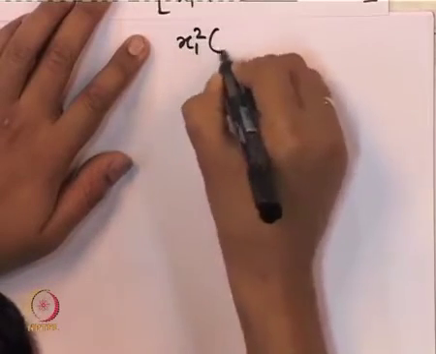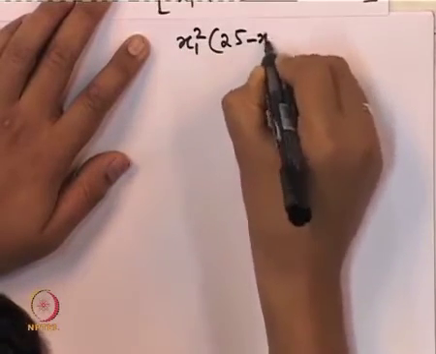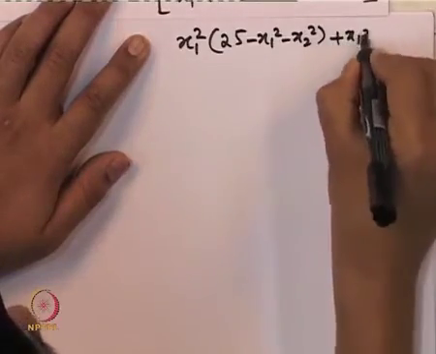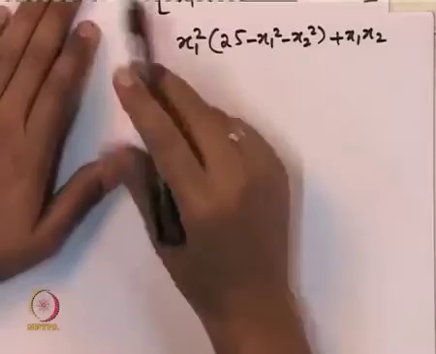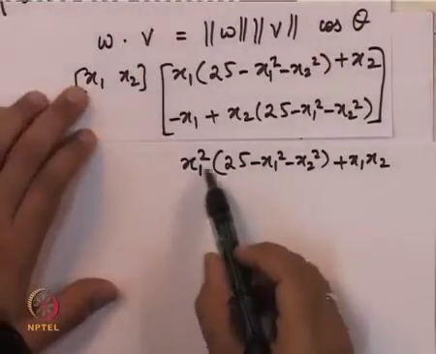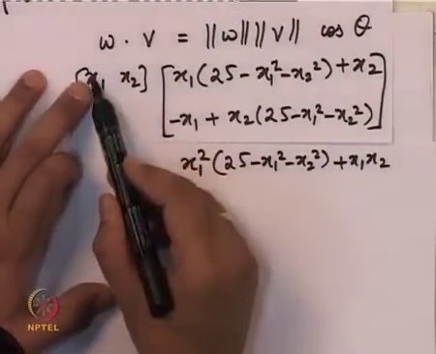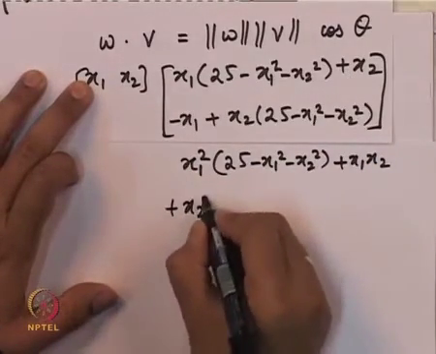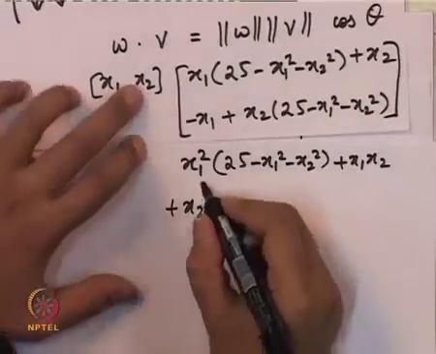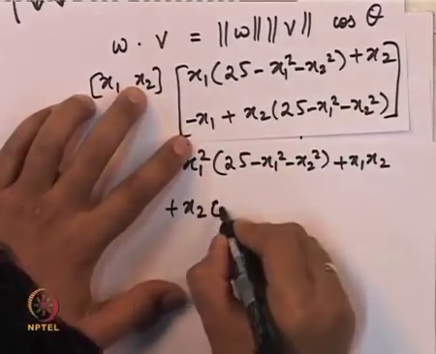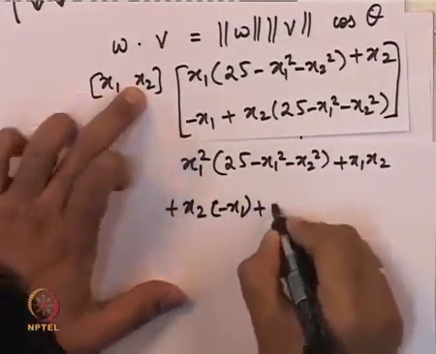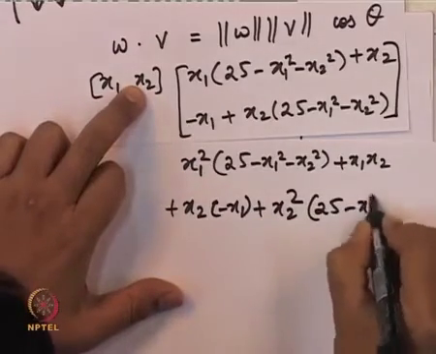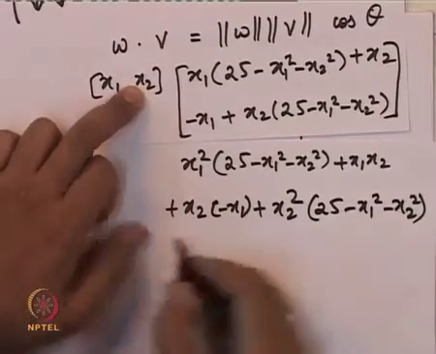So we get x1 square times (25 minus x1 square minus x2 square) plus x1 x2. This quantity is just x1 times the first component here plus x2 times (minus x1 plus x2 times (25 minus x1 square minus x2 square)).